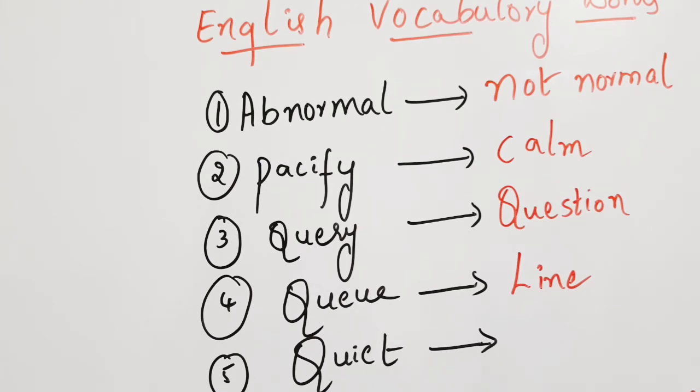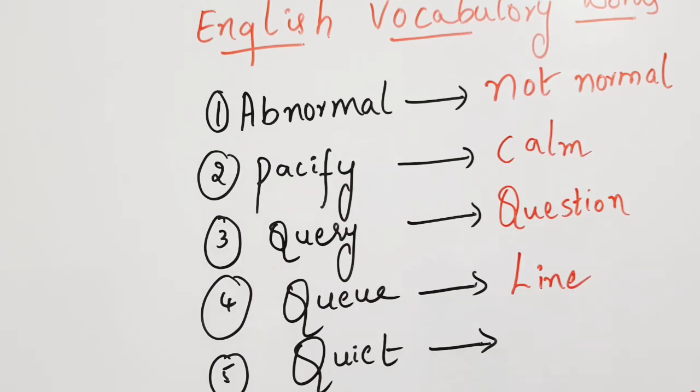Stand in a line. So if you want to use an English vocabulary word, then you will use queue instead of line. Queue means line. Make a queue, form a queue, means form a line. These are the examples for the queue. Queue is the excellent English vocabulary word. Q-U-E-U-E, that is the spelling. Line is the common word, and the meaning of queue, L-I-N-E, line.